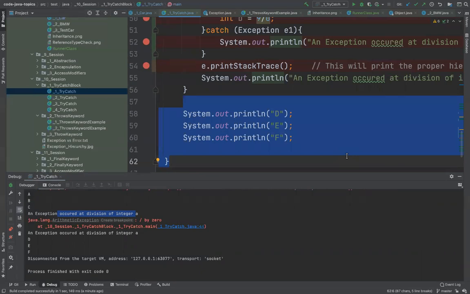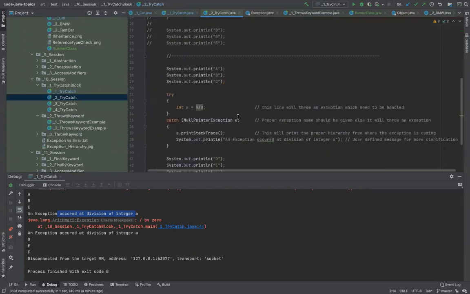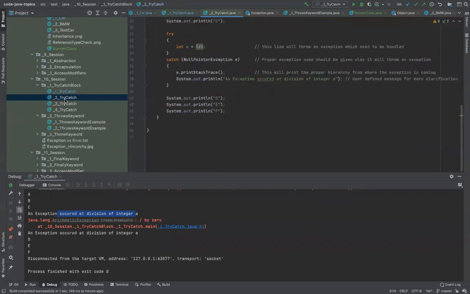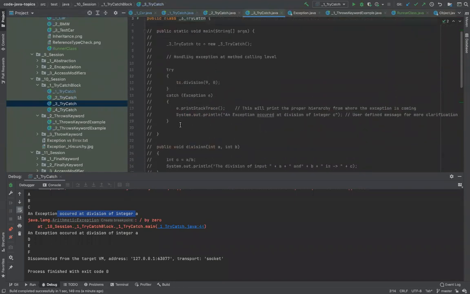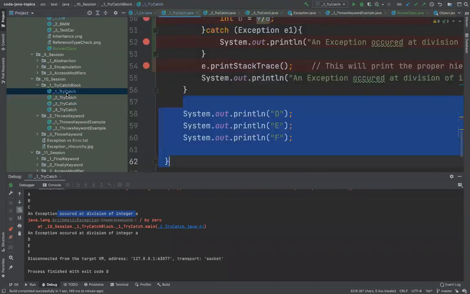All right. Any doubts in this? So this is an overall concept of try catch. There's one more concept here called finally, which is something you write. Hello, anyone wishes to ask anything?